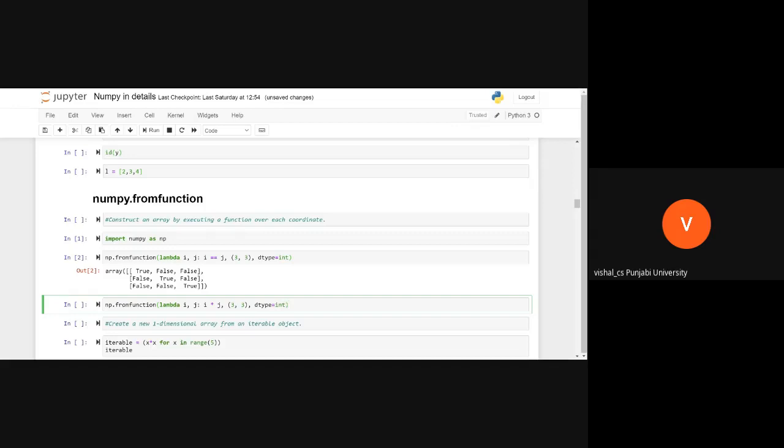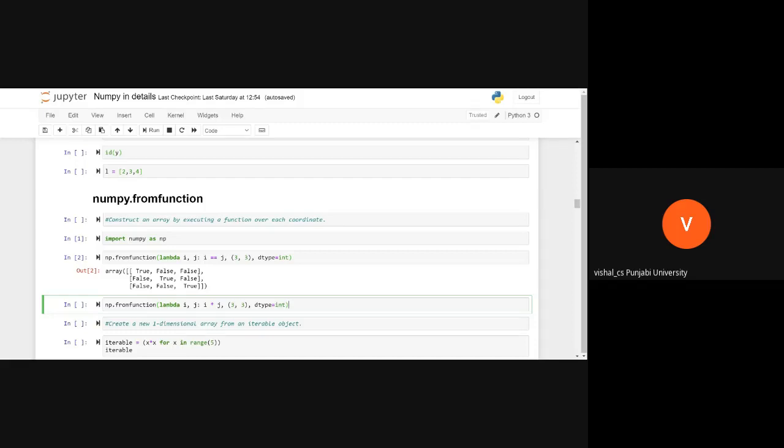Simply we are creating a function. Sir, it is multiplying i with j, and it will produce a 3x3 matrix. Yes, this function is also taking two arguments.